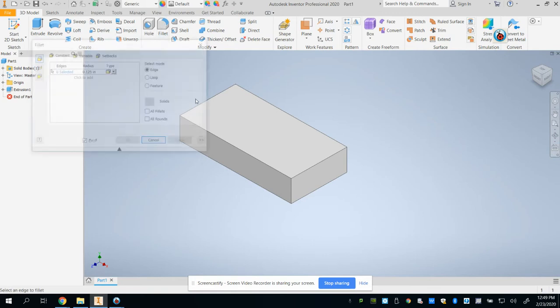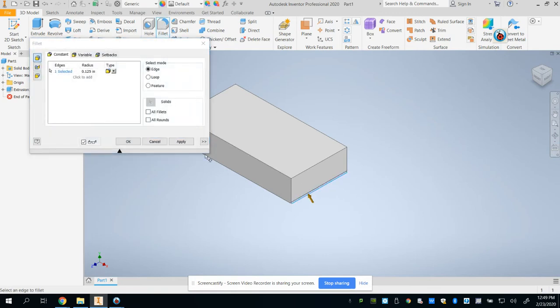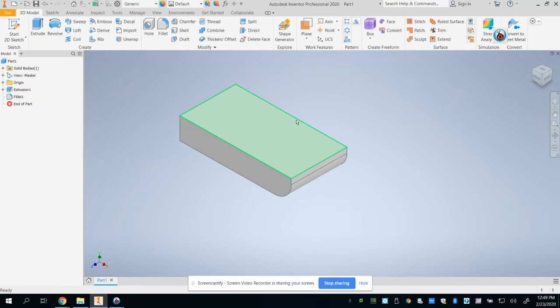I'm going to use the fillet tool now. The fillet tool will radius or round an edge. That's pretty small, so I'm going to change that number up here to be a little bigger, and I can round the edge of my boat.